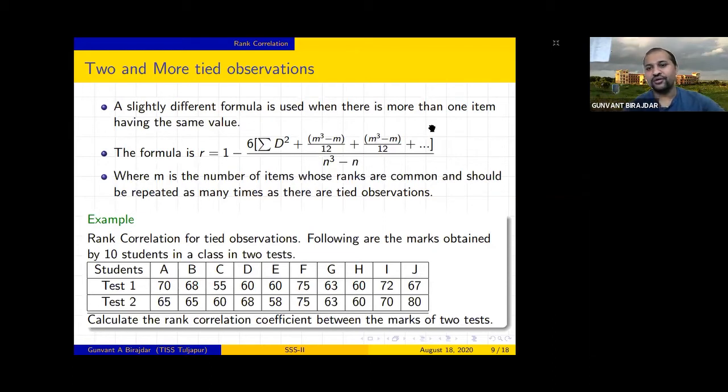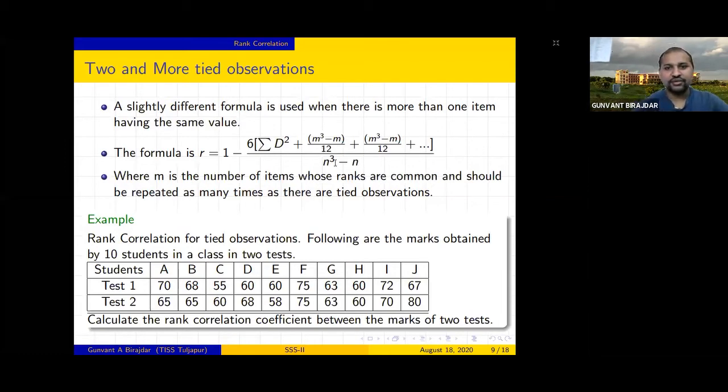So one more factor will be added here, m cube minus m upon 12, right? Like that, this factor depends upon how many times the same score repeats. That many times this factor will be added in your formula, right?